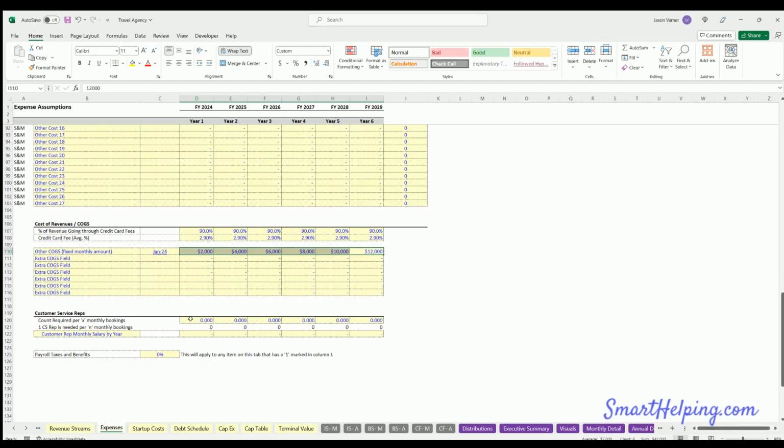Now this is a big one, customer service reps. So here we want to scale the customer service reps based on how many bookings are happening per month. So this is saying how many customer service reps you need per X monthly bookings. If we were to put 0.001 here, that means that one rep can handle 1,000 bookings per month. You need the amount of volume or support issues raised by 1,000 bookings to be able to be handled by one rep. And you could adjust these ratios however you want. And then their salaries, 3,500, and so that's going to be a scaling item.